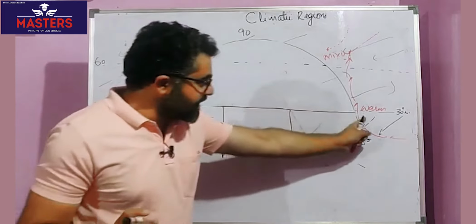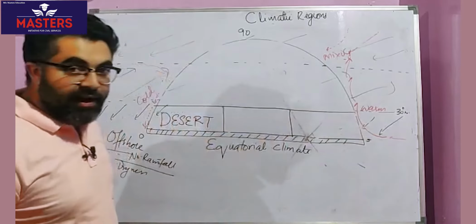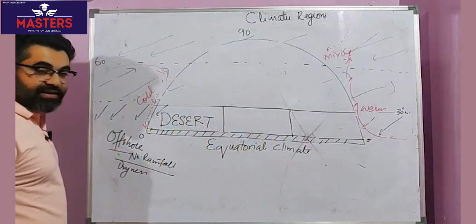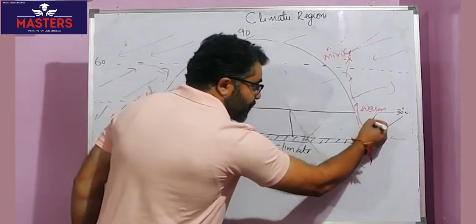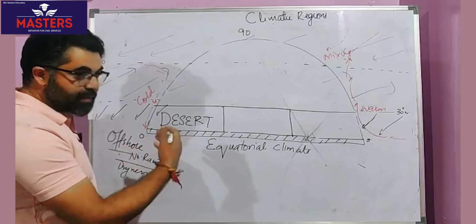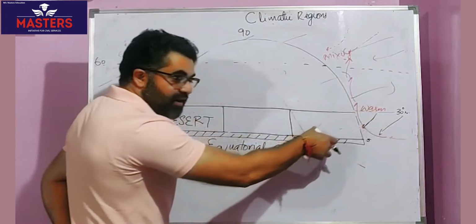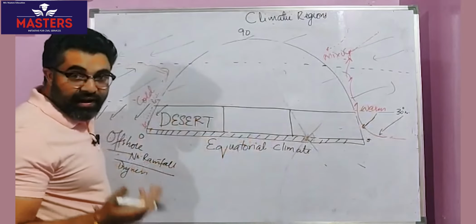Let's jump on to the eastern part of the continent. What is happening on the eastern part of the continents? Winds are onshore, northeast winds or southeast winds, onshore. That means winds come from oceans to continents, therefore should cause rainfall.